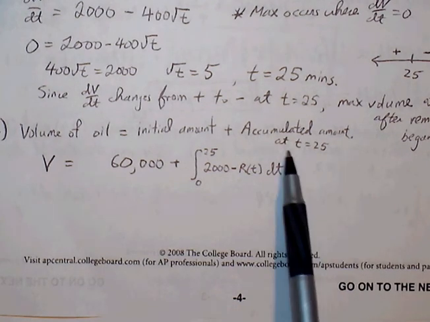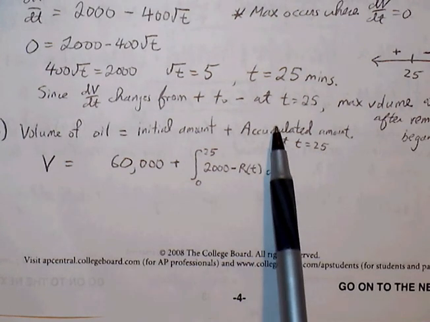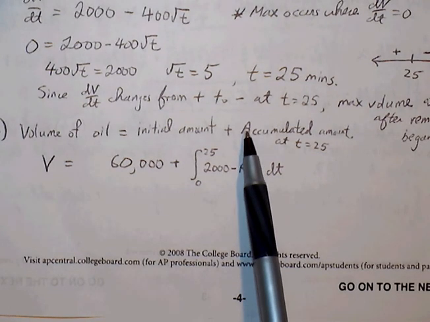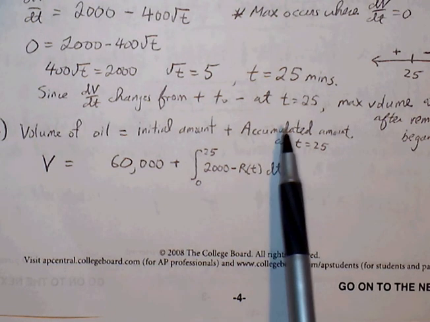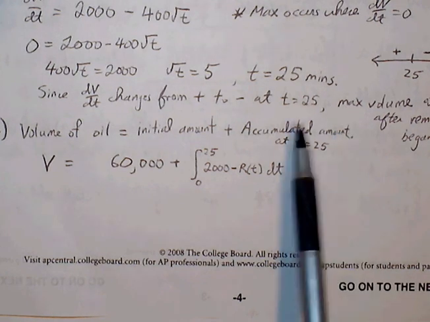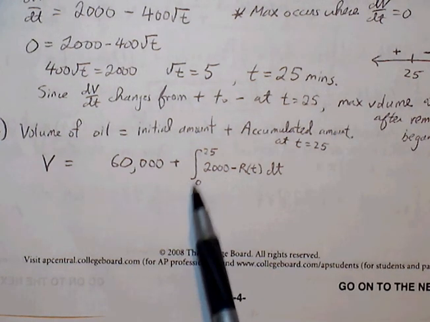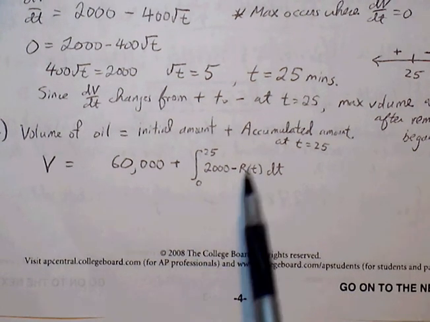The accumulated amount would be the integral of the rate at which the oil is coming in, as well as the rate at which the removal is taking place. And so the integral from 0 to 25 of 2,000 minus R of t will give us the amount of oil.